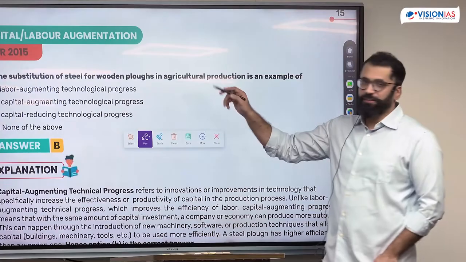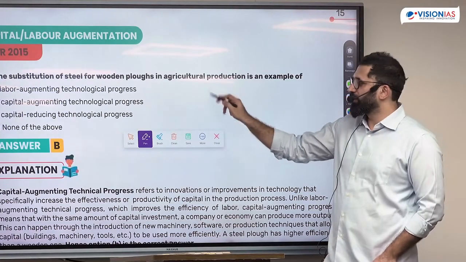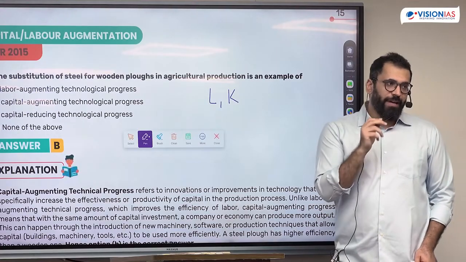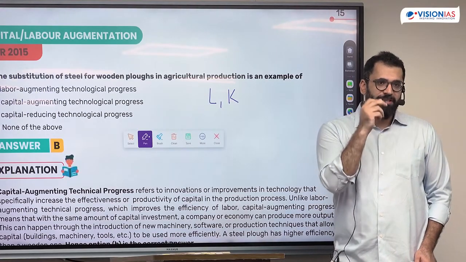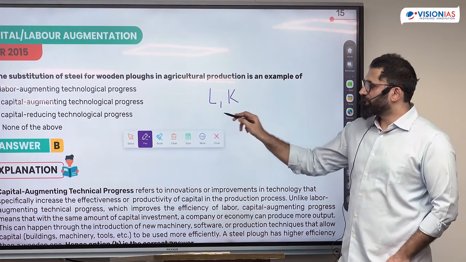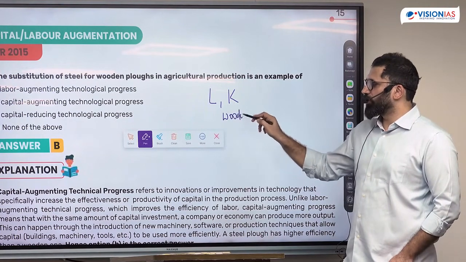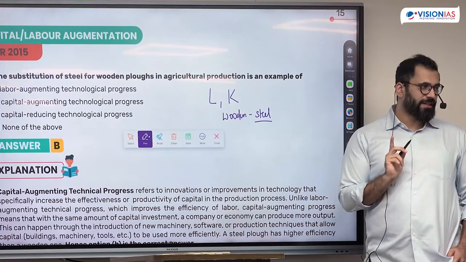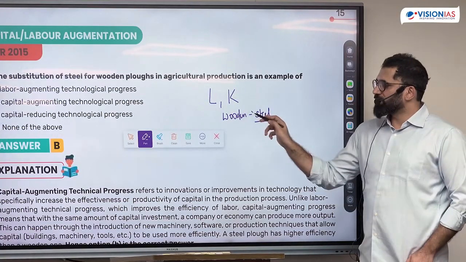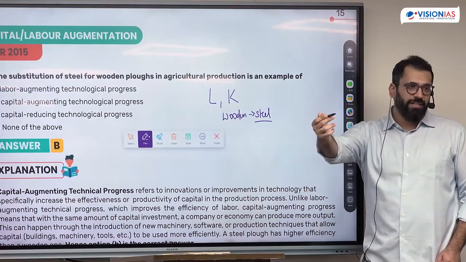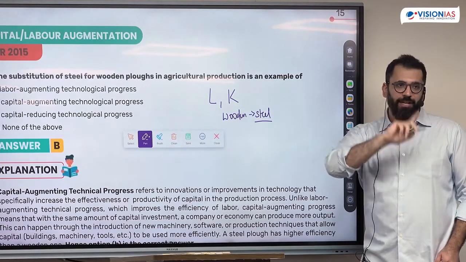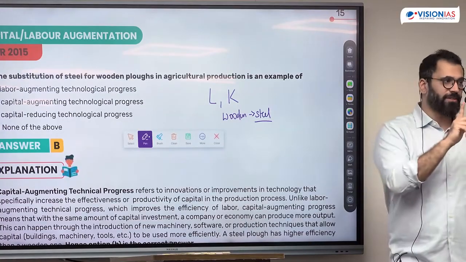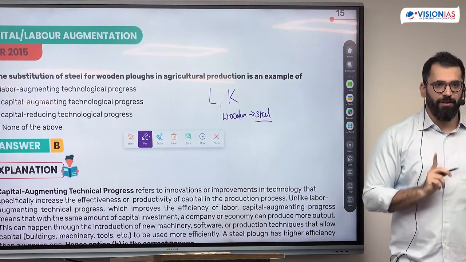Major 2 factors of production which define your efficiency is labor and capital. The more capital goods you have, the efficiency of production increases. That means when you substitute from wooden to steel, this is what the question is asking. That means first you have some sort of capital intensity increasing. Capital augmenting progress means that if I increase my capital intensity by 1%, the efficiency also increases by 1%.